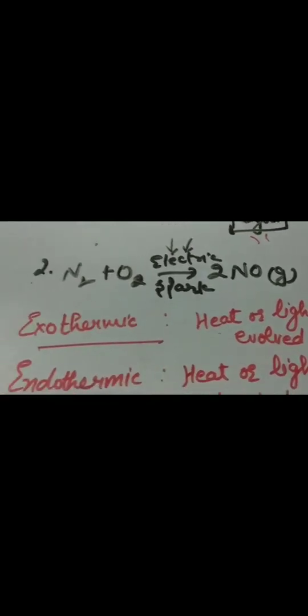So, how can we define exothermic and endothermic? Exothermic reaction: a chemical reaction in which heat or light is evolved is called an exothermic reaction. Endothermic reaction: a chemical reaction in which heat or light is absorbed is called an endothermic reaction. In an exothermic reaction, heat or light is given out to the surroundings. That's why whenever we touch any burning object, we feel hotness.